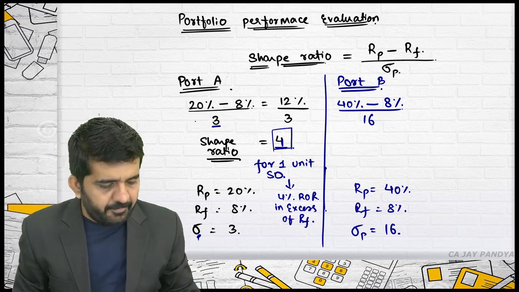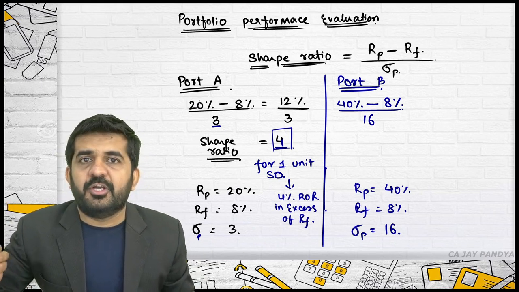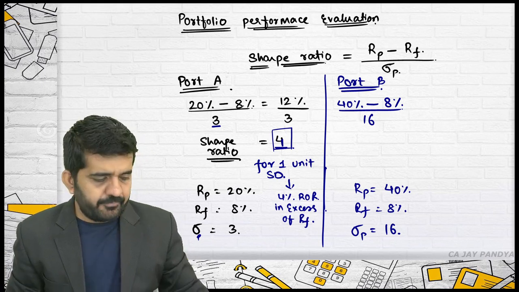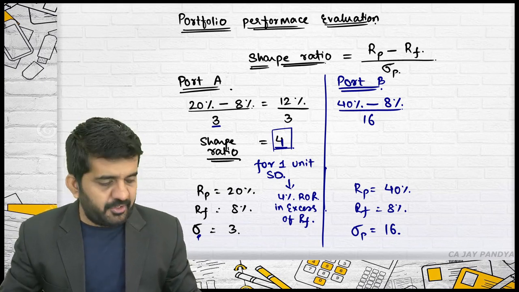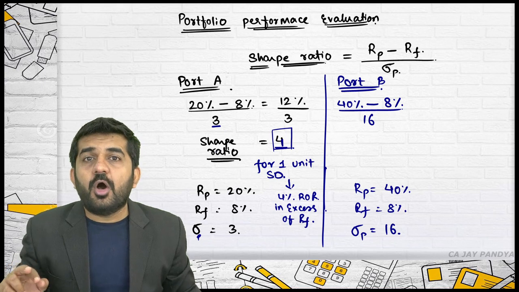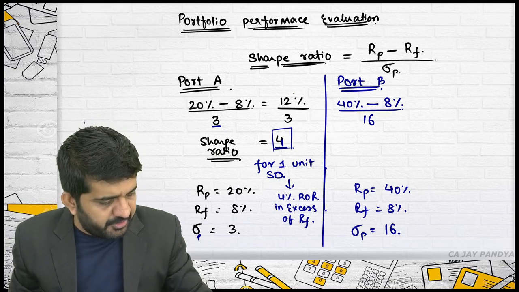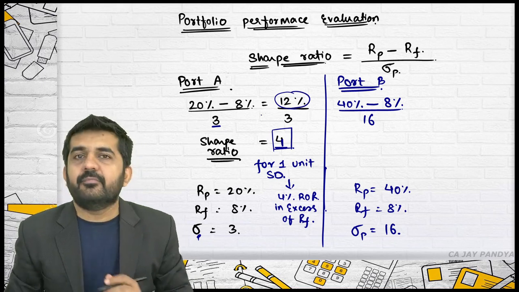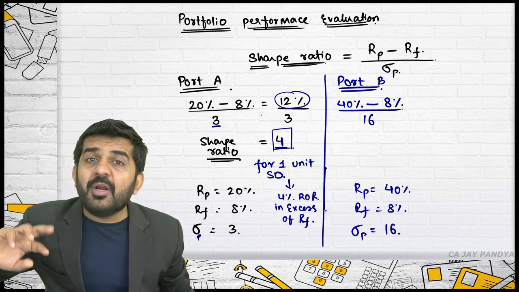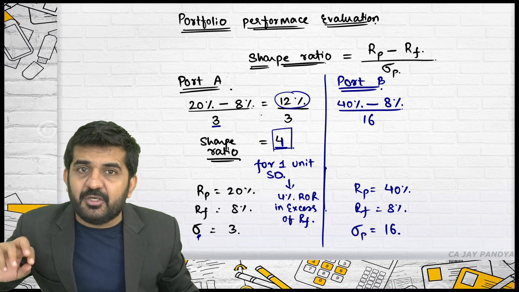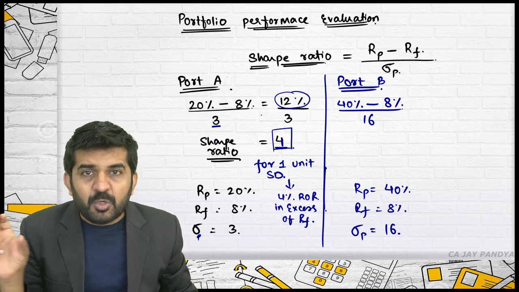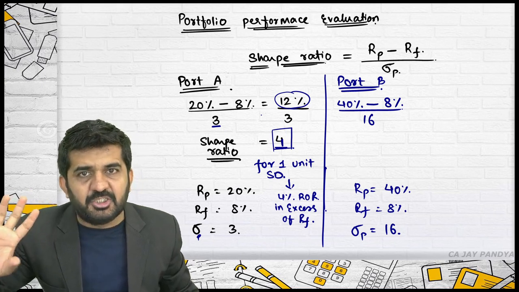Try to concentrate. What is the portfolio return you are getting? 20%. What is the risk-free rate of return? 8%. So the excess return over and above the risk-free rate of return you are getting is 12%. What is your measurement of standard deviation? 3.